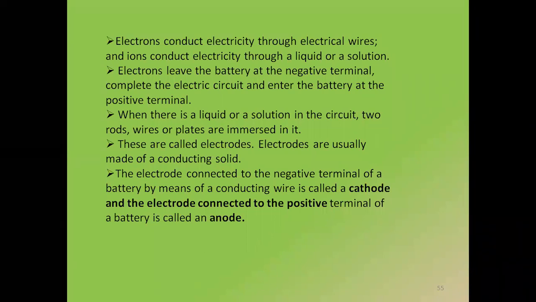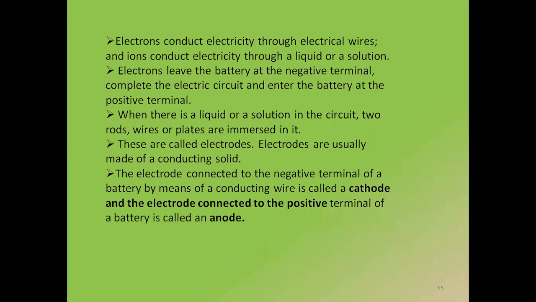Now if you are wondering why cathode is called negative, cathode is usually made for cations, right? The name cathode that you are hearing was made for cations, isn't it? What's the charge on cations? Positive.